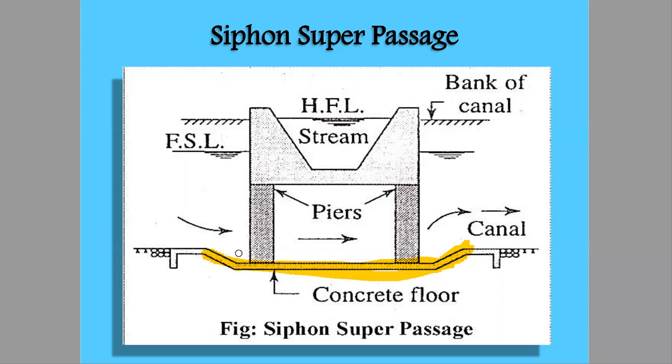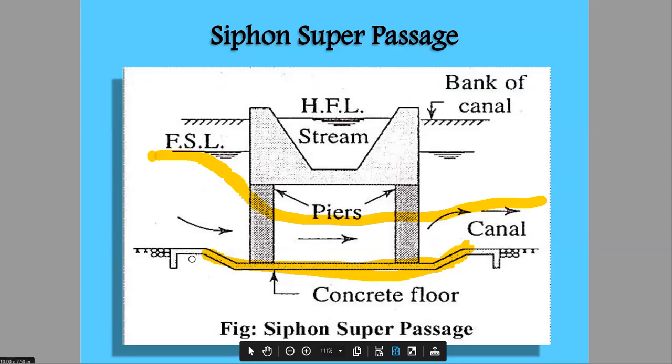This structure will lead the water in the canal to pass without being disturbed by the bed of the natural drainage, as the structure lowers the FSL, that is, from here it will be lowered to this region, and here it could easily pass from this region.